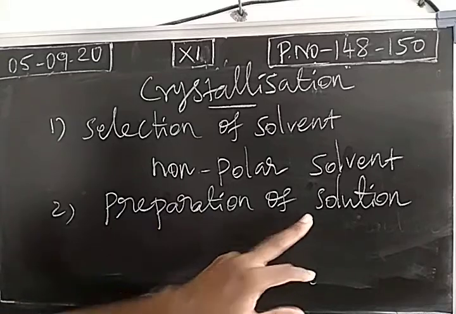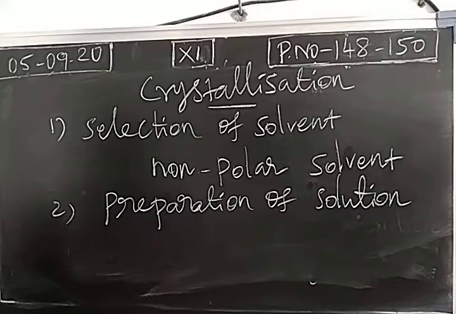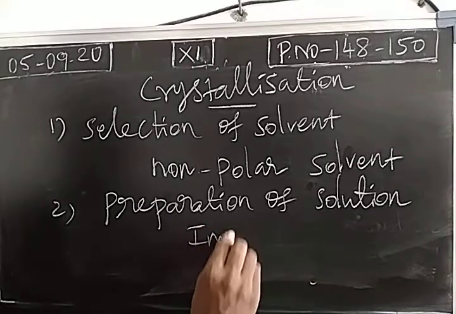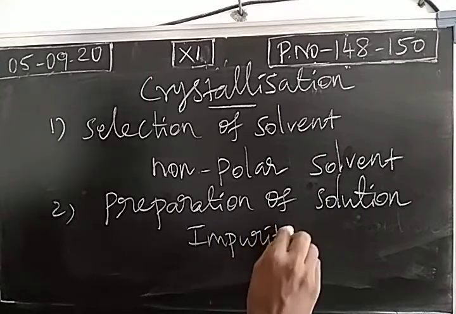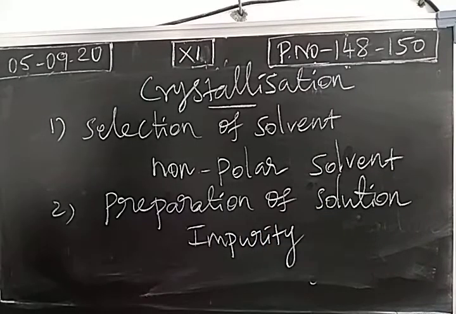So for the preparation of solution, we add the mixture in the solvent. If it is dissolved, okay. If the organic compound is not dissolved in the solvent, we have to heat it. By heating, we get a solution. At the same time, the impurity will be settled at the bottom. Because the organic compound alone dissolves in the solvent, the remaining impurity will not be dissolved, it will be settled at the bottom.